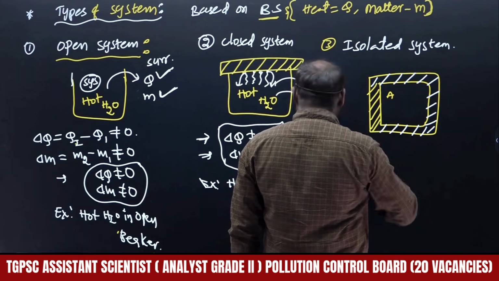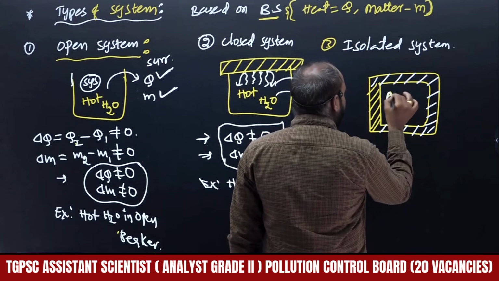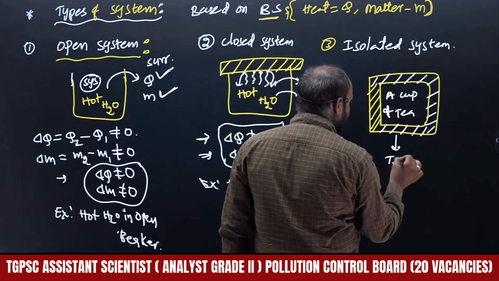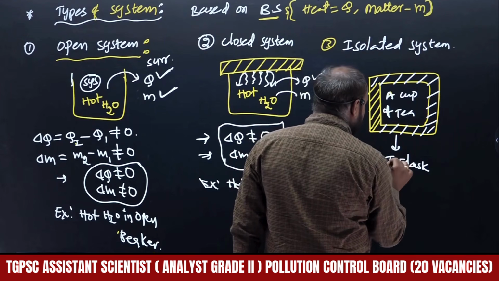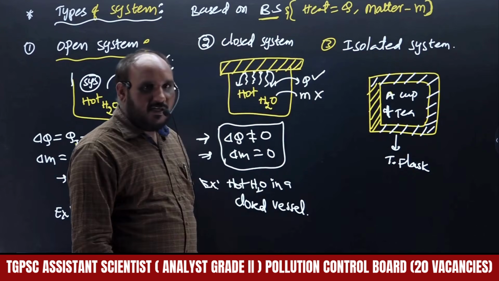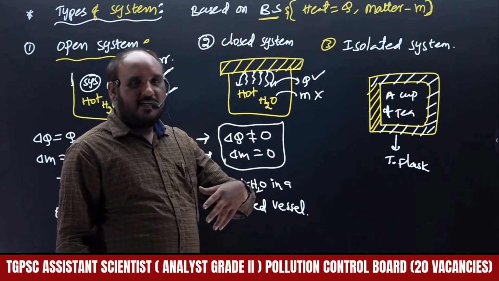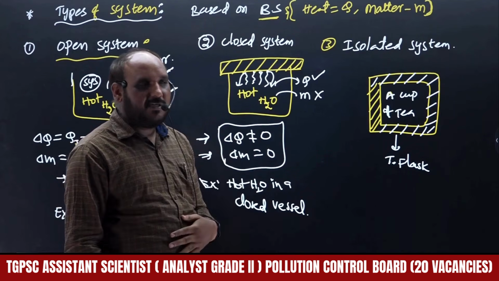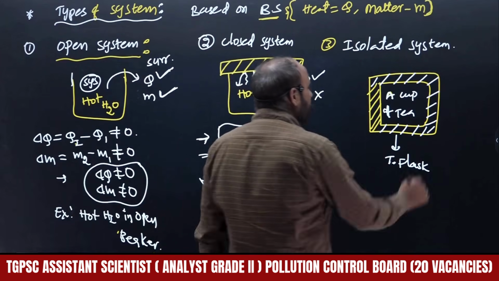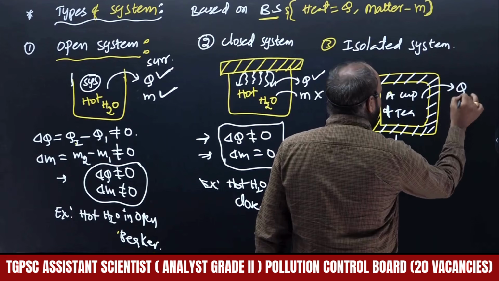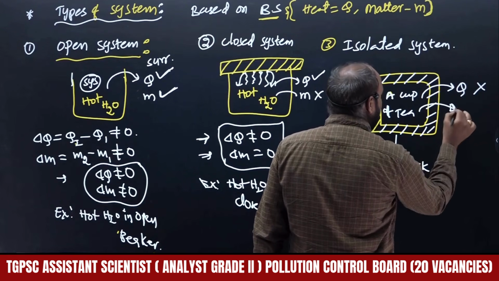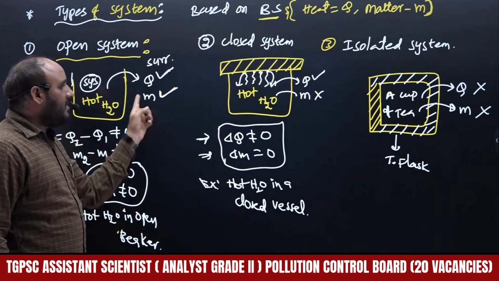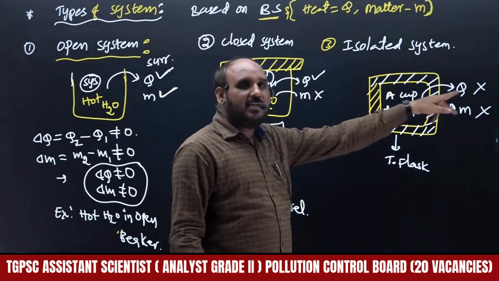The system is a cup of coffee or a cup of tea which is present in a thermos flask. Now you use a thermos flask for cold water in summer. Once you bring cold water in a thermos flask, even over the entire period the same conditions are present in that thermos, meaning there is no exchange of heat energy. Therefore Q does not exchange with surroundings, and matter also does not exchange with surroundings. An exchange will be indicated with tick marks, and no exchange with cross marks.